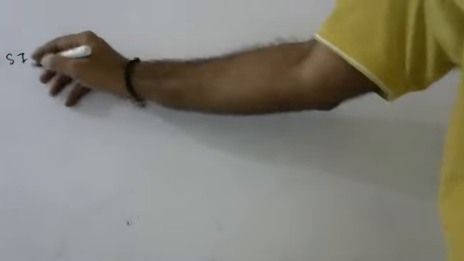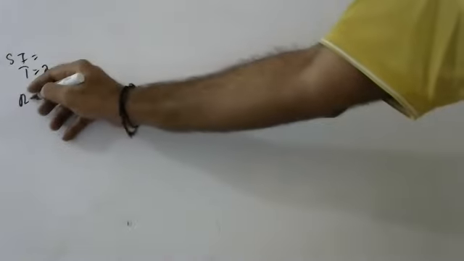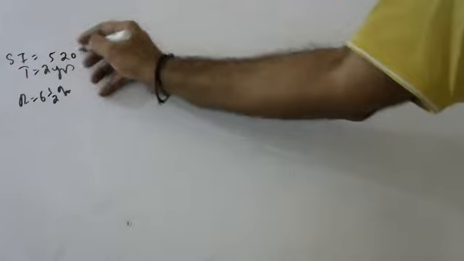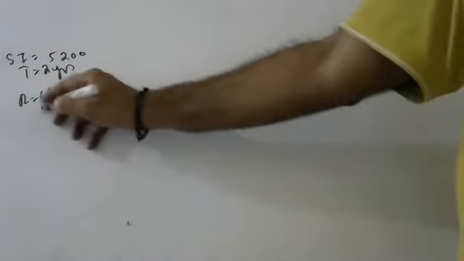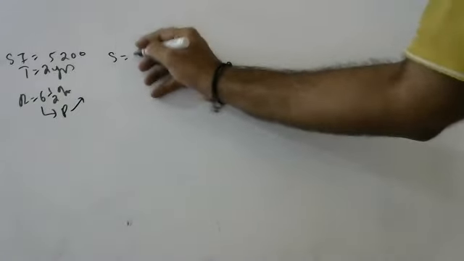Okay, so next one, children. Simple interest on a sum of money for 2 years at 6.5% is 5,200. What will be the compound interest on the sum for the same period? So children, first you find the principal, and then you put it in for finding compound interest.